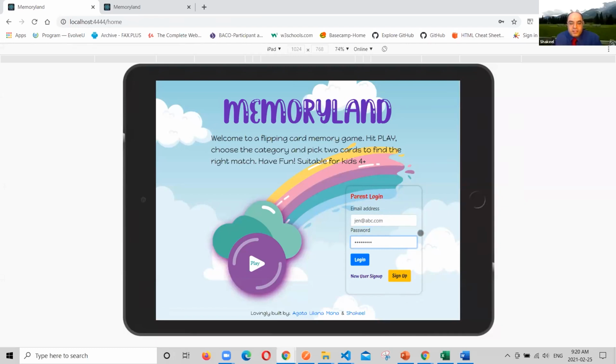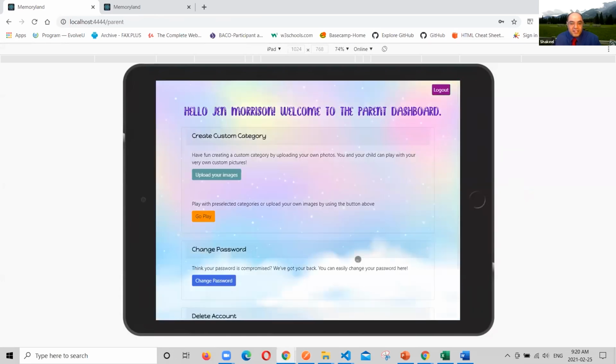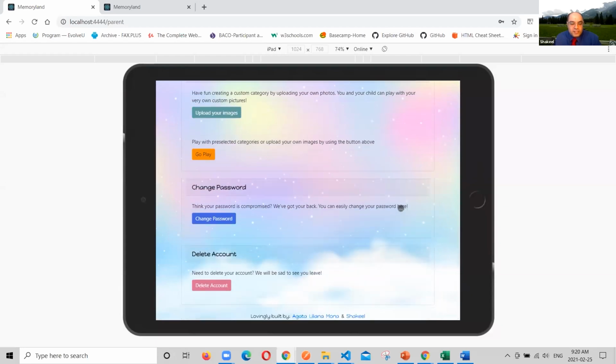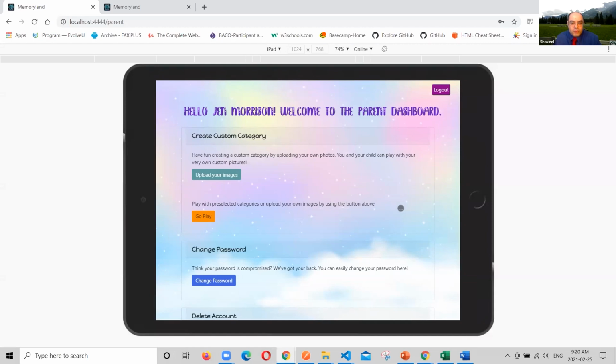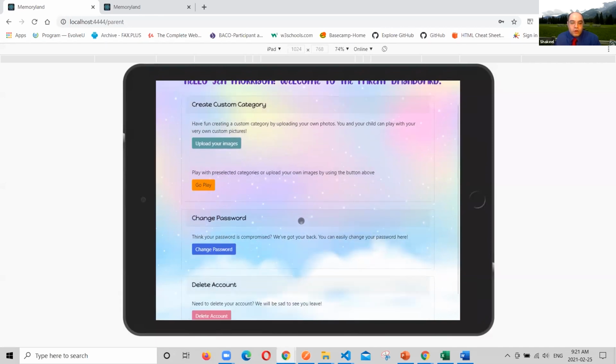So we have created already a user named Jen, following our lovely Jen Morrison, and it's a parent account. So we will go in and see where it takes us. So this is our parent dashboard. Basically, we have given a couple of options to the parents to manage their account. The top part starts with uploading the images or going to play directly if they decide not to, or if they have already uploaded their images. My colleague Liliana will be explaining this section in more detail just after me, how we used it, what technologies we have used, and how the functionality works.